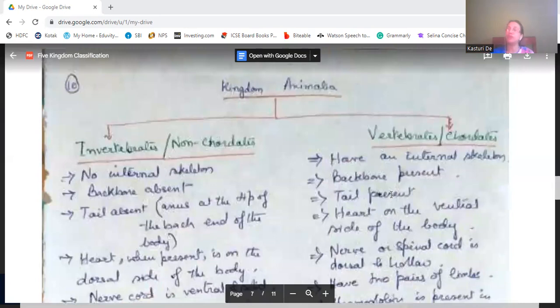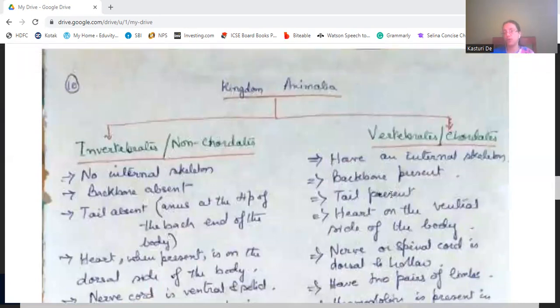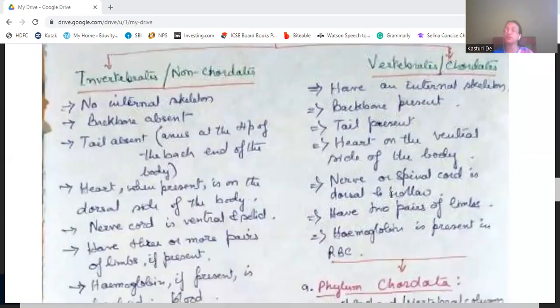Then we come to vertebrates or chordates. They have an internal skeleton. Backbone is present. That's why they are chordates. The tail is present, and the heart is on the ventral side, that is, on the front side of the body. The nerve or spinal cord is on the dorsal side, and it is hollow. It is not solid like in the invertebrates. Then they have 2 pairs of limbs, and hemoglobin is present in the RBC.